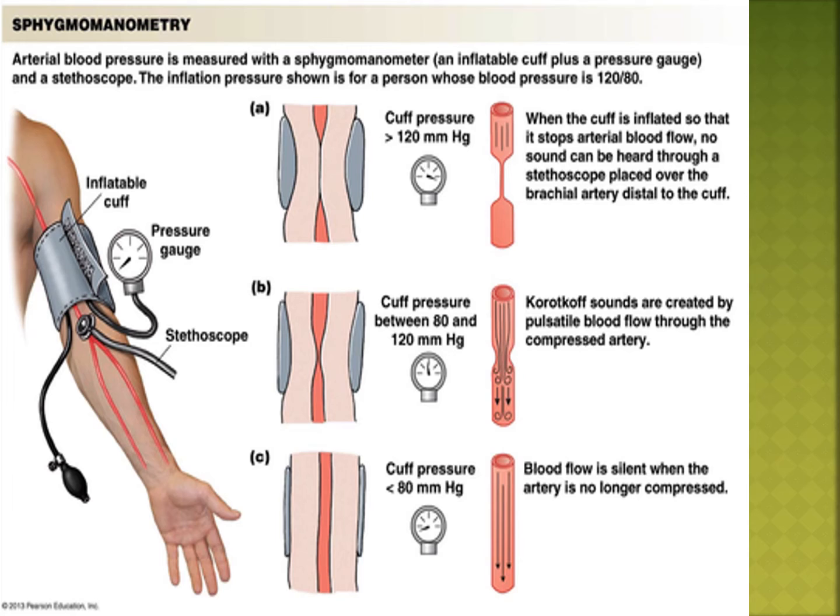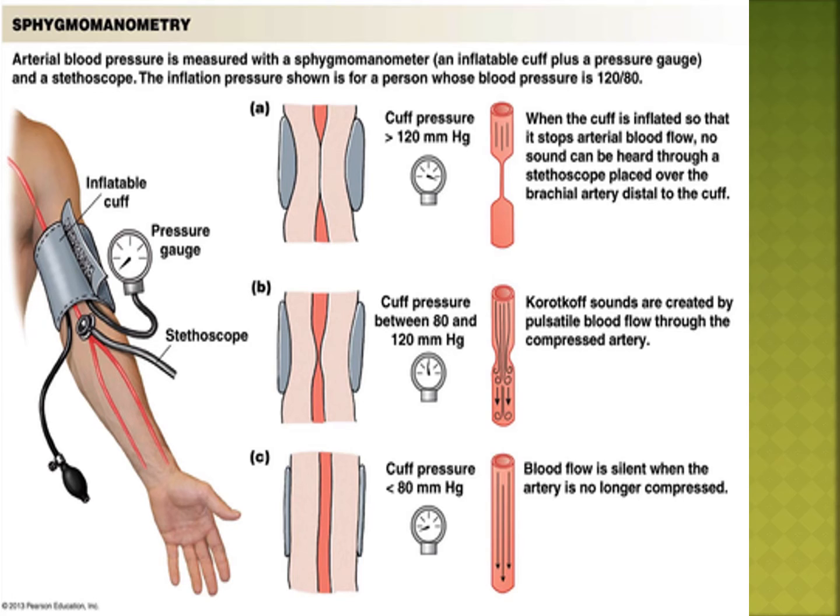Heart contracts, relaxes, like systole and diastole. Systolic pressure, diastolic pressure. The normal blood pressure is 120/80 mm. A rise in blood pressure is known as hypertension.